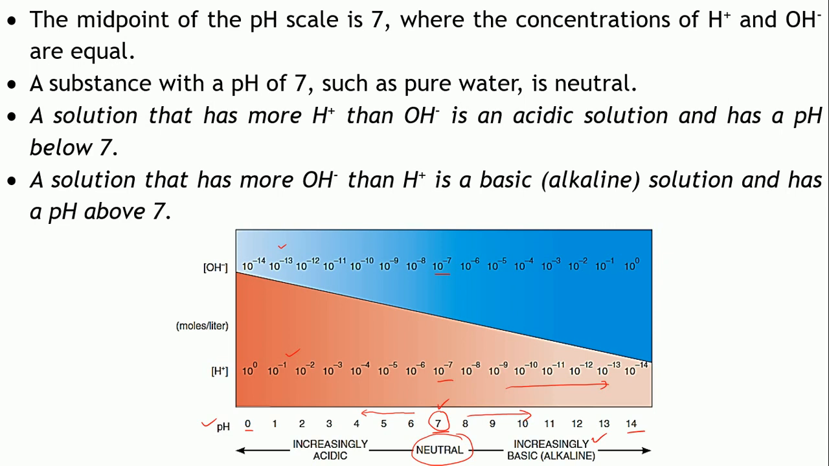So, any solution that has more H plus ions as compared to OH minus ions is considered an acidic solution and has a pH below 7. Okay, that is what we can conclude from here, right? As you can see, if the hydrogen ion concentration is more as compared to the OH minus ion, the solution is acidic and the pH will be below 7, and any solution that has more hydroxyl ion as compared to H plus ion is basic in nature and has a pH above 7.